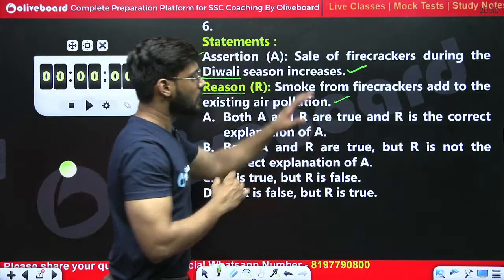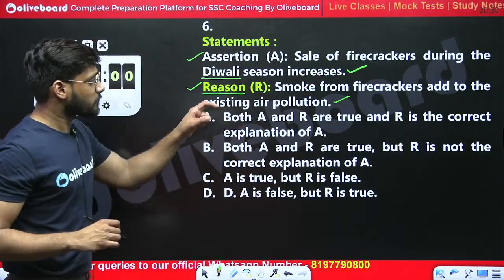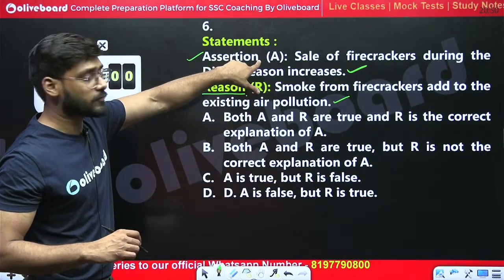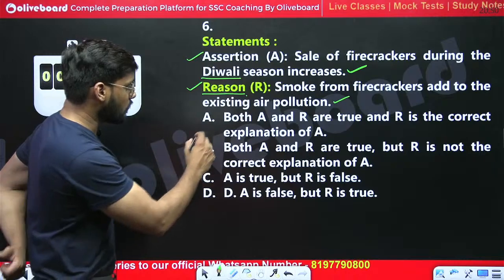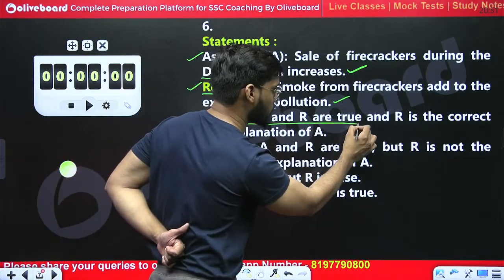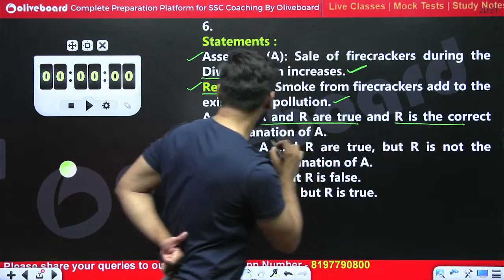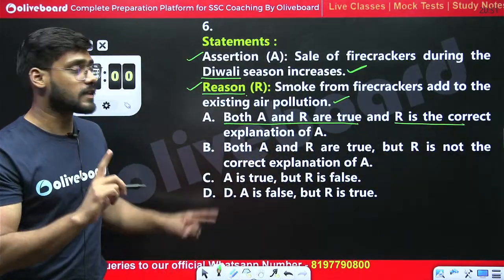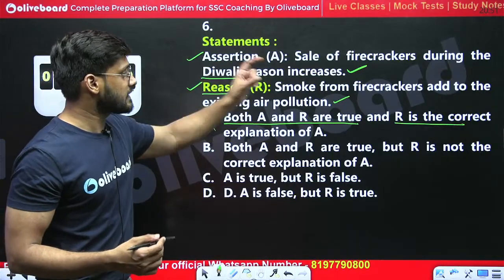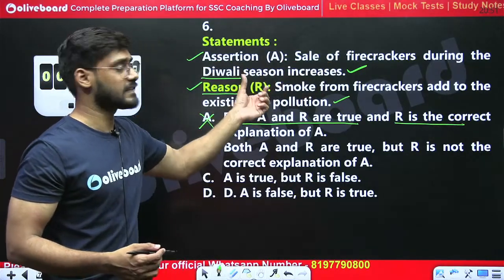Both are true, but we need to find out whether this reason satisfies this assertion or not. So both A and R are true. Yes, this is the right statement. Both A and R are true, but R is not the correct explanation of A. Why? In A, it is said the sale of firecrackers during the Diwali season increases.